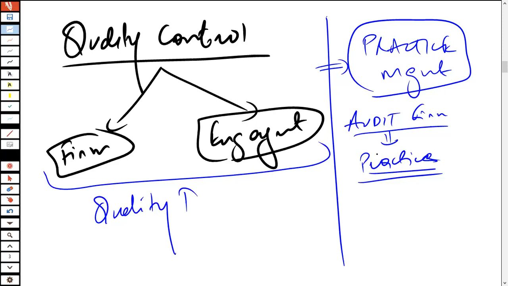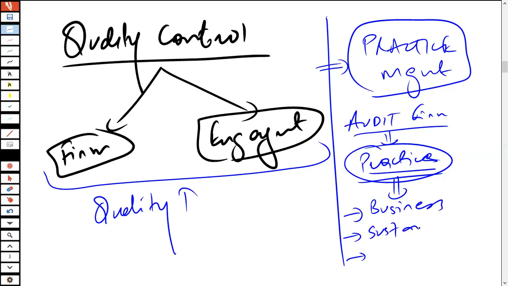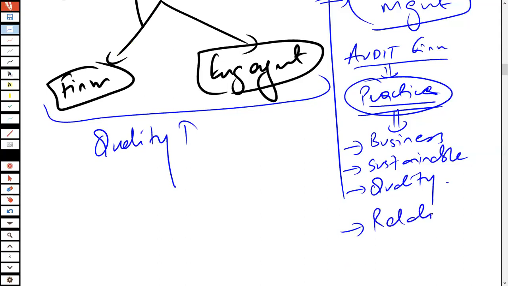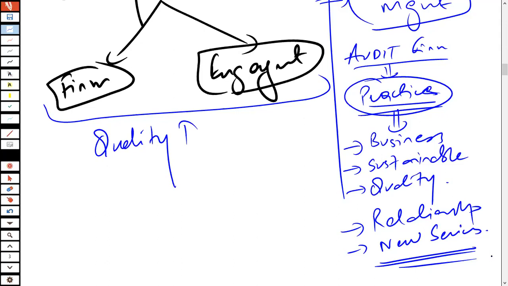And having a practicing firm operate would mean that this firm has got a lot of things to do. It has to make sure that it continues its business, that its business operations are sustainable, that its quality is maintained, that its relationships go on, and that it keeps on introducing new types of services, etc. So this practice management area is going to tell us how an audit firm has to manage its specific practice, and how it has to ensure that its practice is being managed properly.